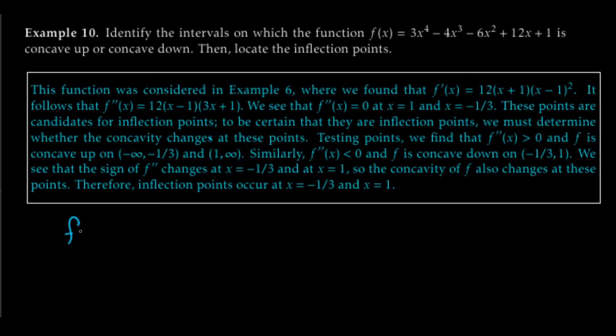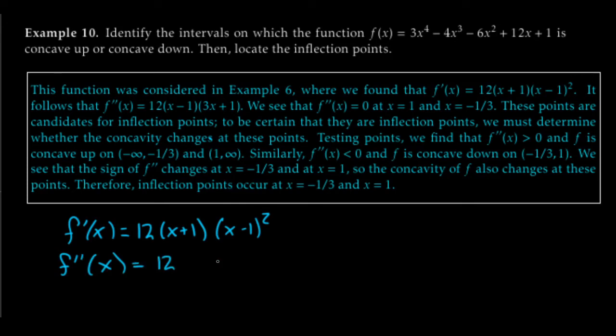But so we know that f prime of x is given by 12 times x plus 1 times x minus 1, that whole quantity squared. So when we take the second derivative, we just derive the first derivative again. That 12, that's just going to sit right there. So I'm going to put a big parenthesis, just leave that 12 outside. We're going to derive the first thing, leave the second thing, put a plus, write the first thing, and derive the second thing.